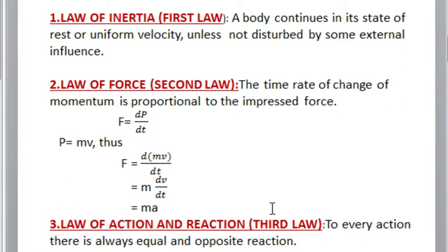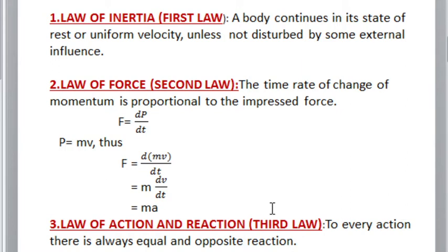I will give an example. It will further help you. I am considering a ball which is in a state of motion. If I am not applying any force on this ball, the ball continues in its state of motion. If I apply any force, then that ball changes its state of motion.